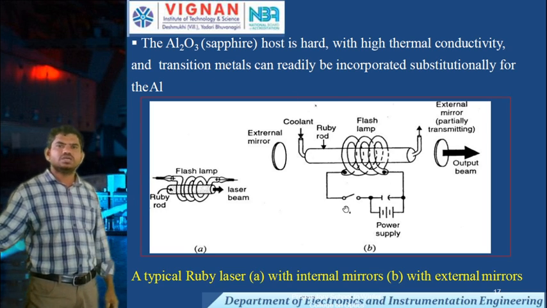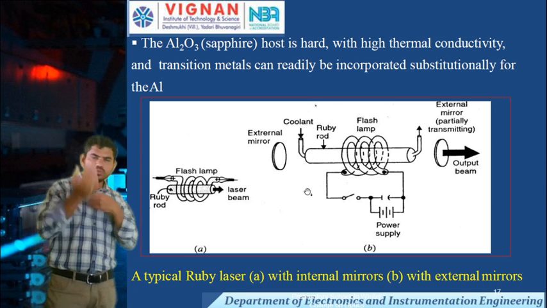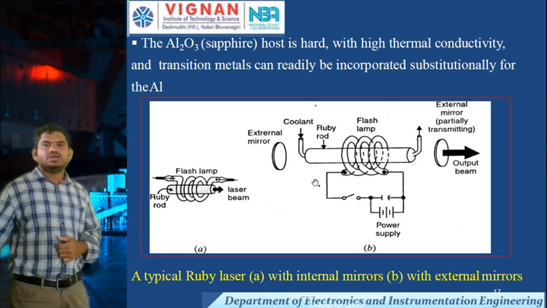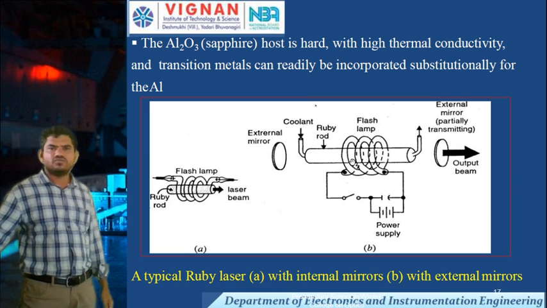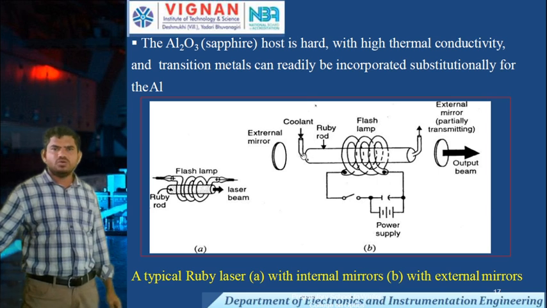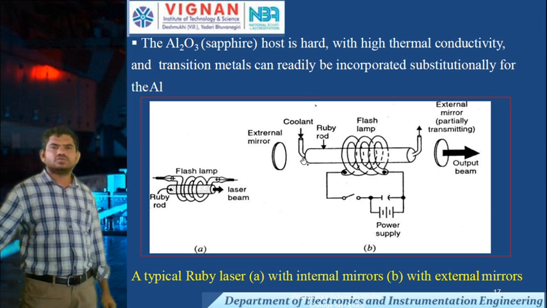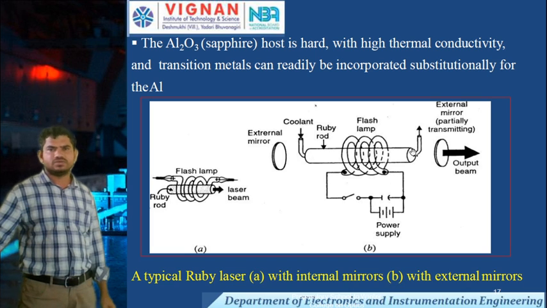Coming to the construction of the ruby laser, this is the ruby rod. This is a helical type of xenon flash lamp. On one side, a coolant is also there, at the end of the rod. There are two mirrors: this is the external mirror, partially transparent, partially coated with silver, and this is the external mirror, fully coated with silver.